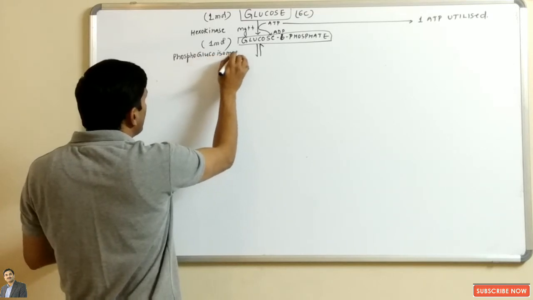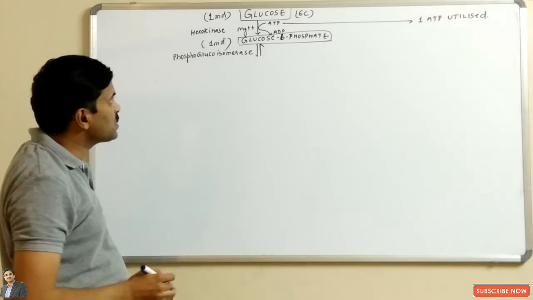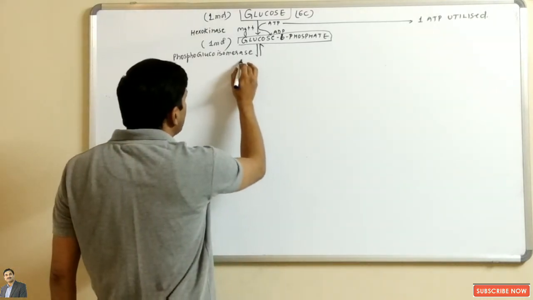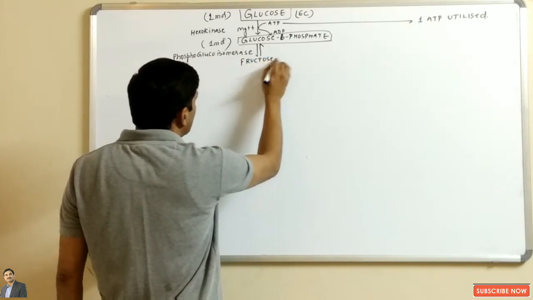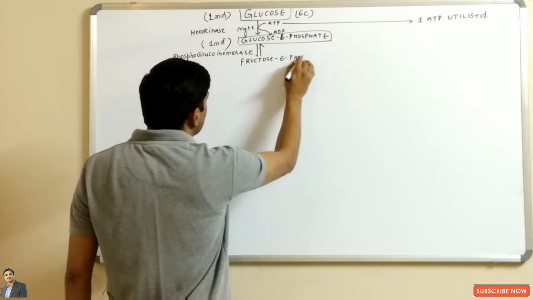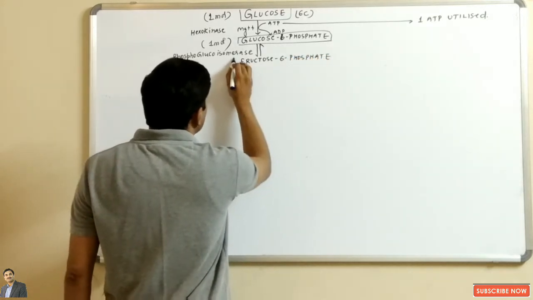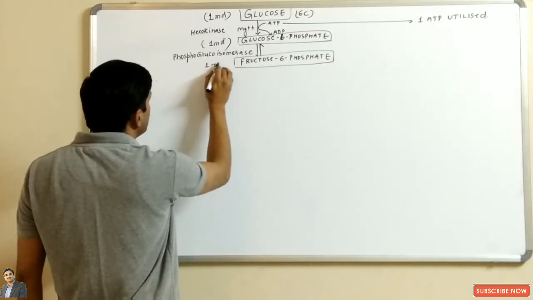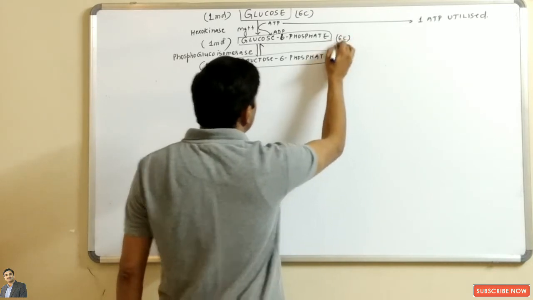We'll be using an enzyme known as phosphoglucoisomerase, and isomerization will happen, and glucose 6-phosphate will be converted into fructose 6-phosphate. Now fructose 6-phosphate is an isomeric form of glucose 6-phosphate. So one molecule of fructose 6-phosphate is formed. This is a 6-carbon compound, and this was also a 6-carbon compound.